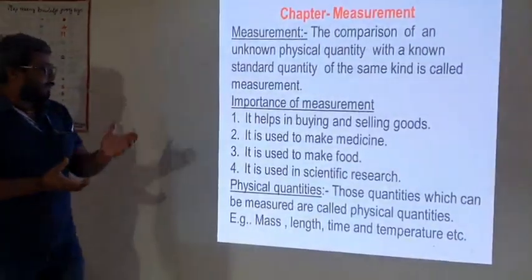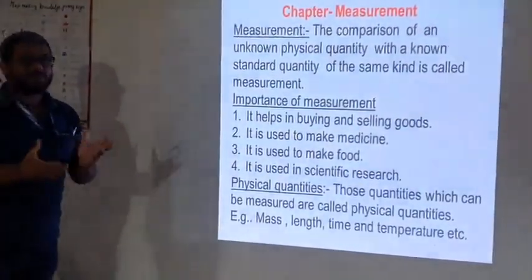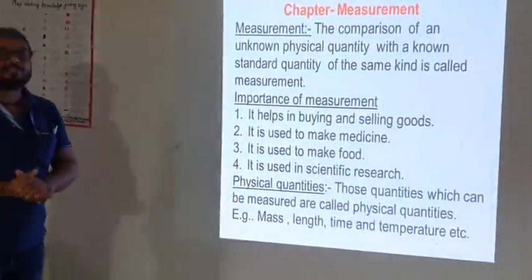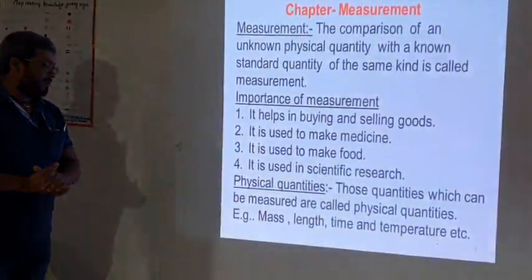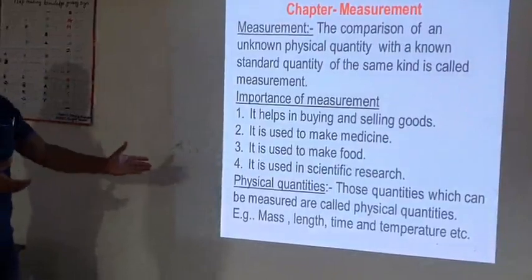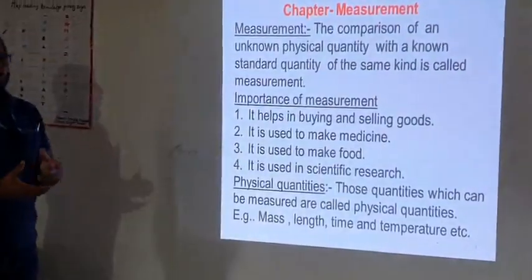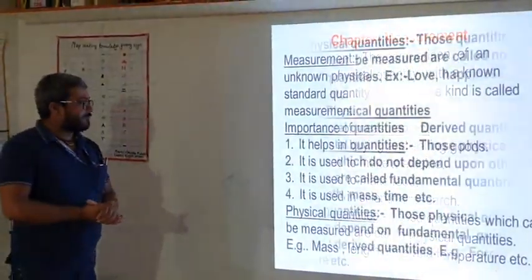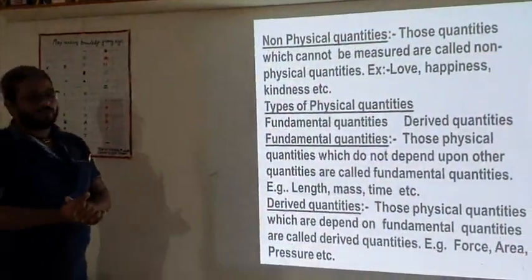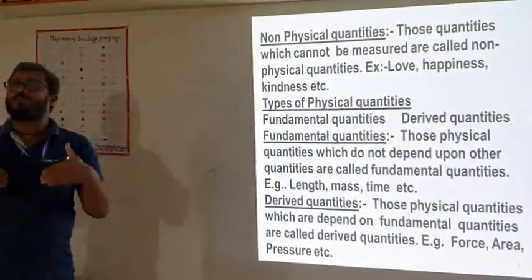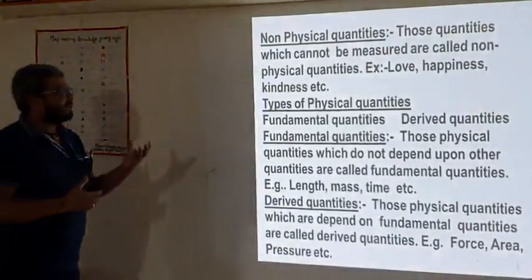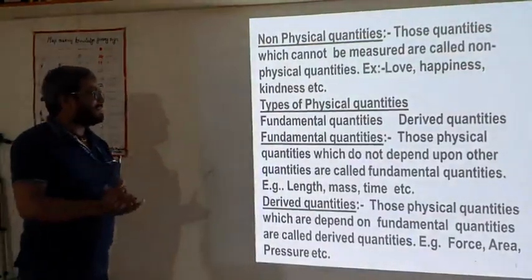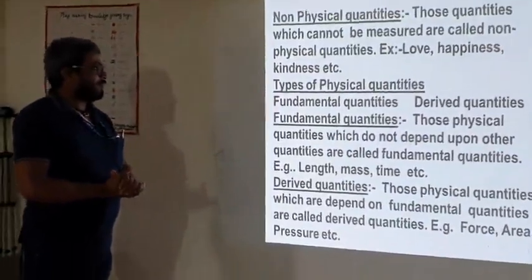In the same way, now we are going to study about the physical quantity. Physical quantity means those quantities which we can measure, which are measurable. Examples are already given here: mass, length, time, temperature. These are the examples which can be measured. Now non-physical quantity means those quantities which we cannot measure, such as love, anger, kindness, happiness. These are the examples of non-physical quantity.